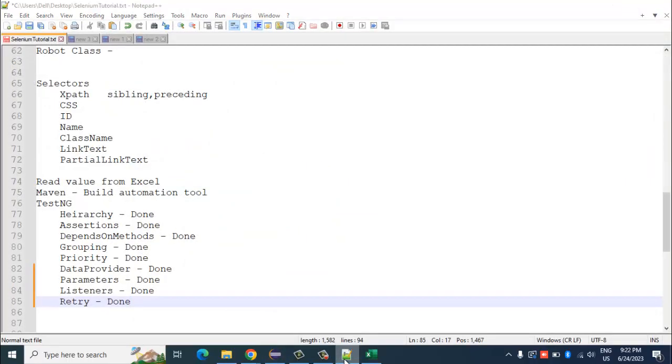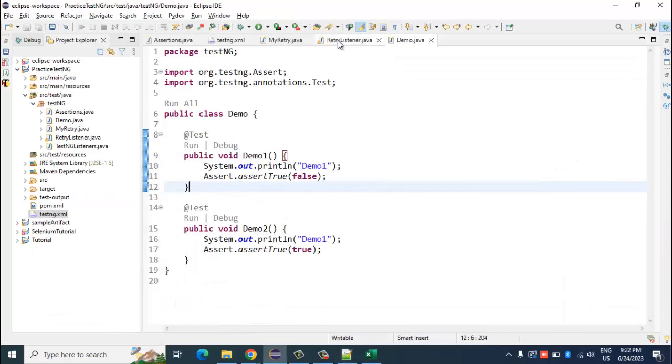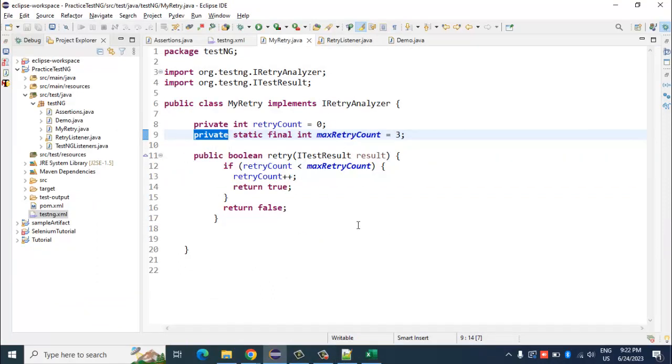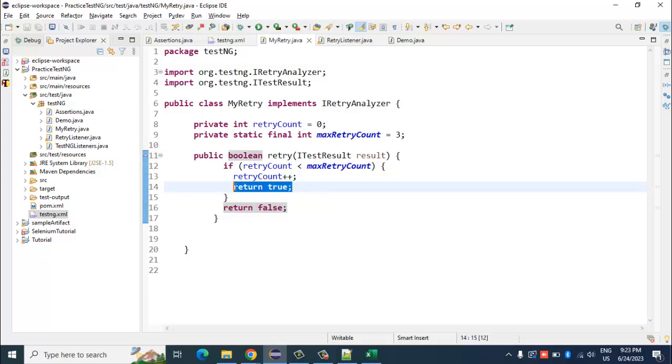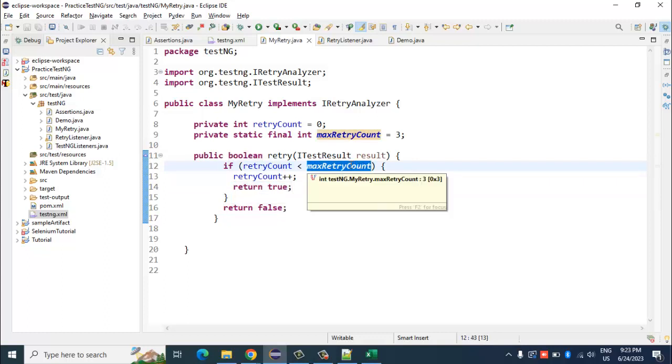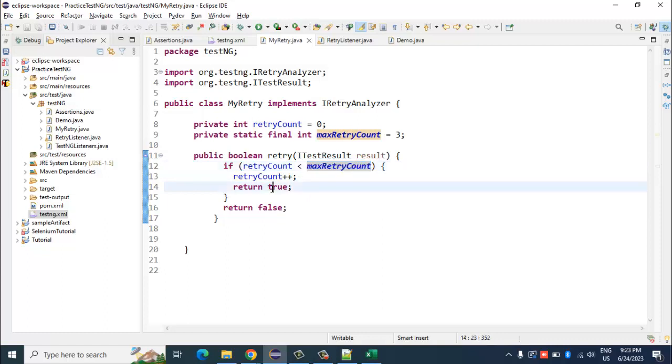Rahul, in the retry logic, you have mentioned return true, right? What is meant by return true? If it returns true, it will execute. This is actually a flag used to make the TestNG listener understand that the retry count has not yet reached the maximum retry count. If the retry count is less than the maximum retry, only then it will return true.